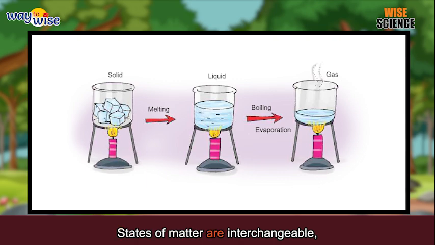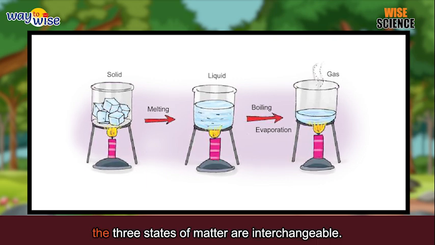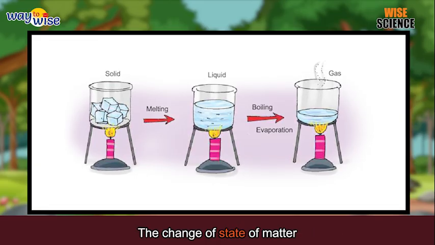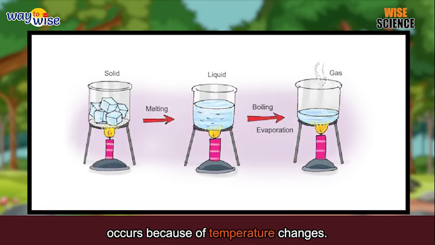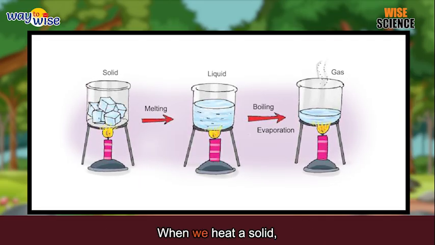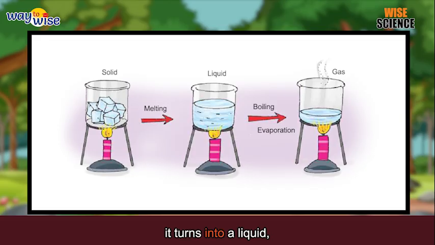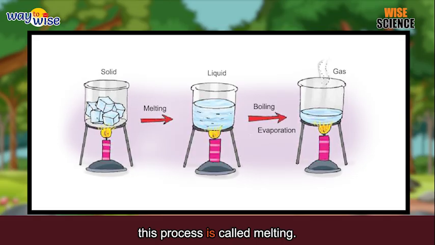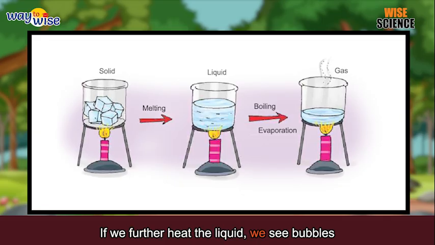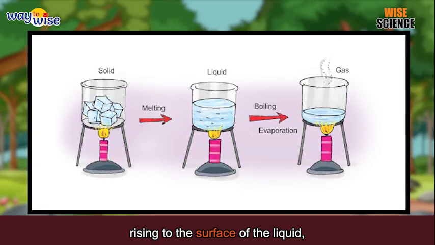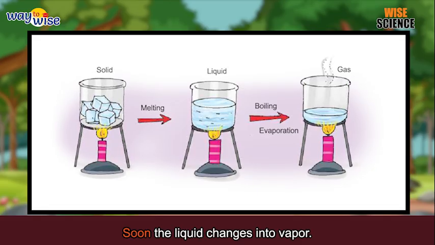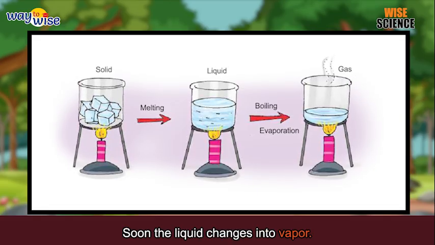States of matter are interchangeable. The three states of matter are interchangeable. The change of state of matter occurs because of temperature changes. Let us study how this happens. When we heat a solid, it turns into a liquid. This process is called melting. If we further heat the liquid, we see bubbles rising to the surface of the liquid. This is called boiling. Soon the liquid changes into vapor.